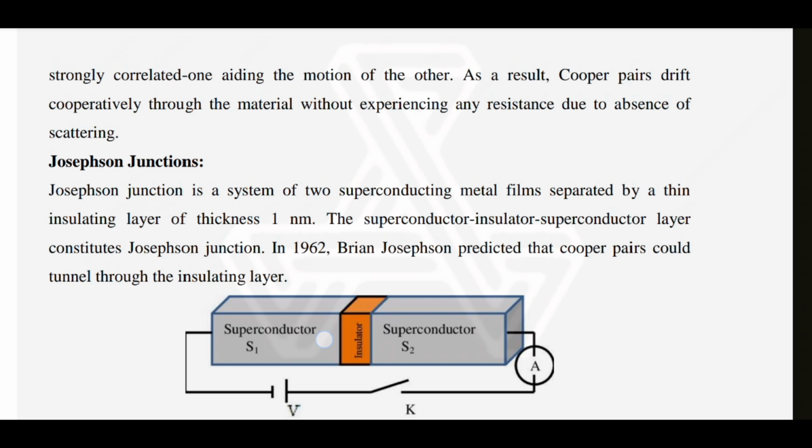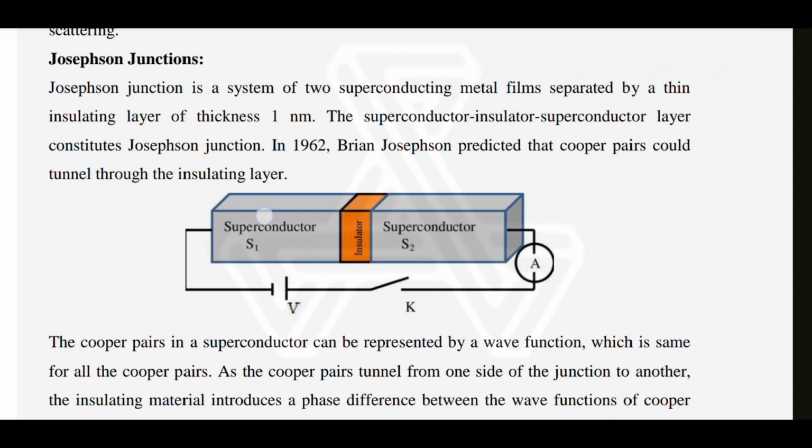Josephson junctions. A Josephson junction is a system of two superconducting metal films separated by a thin insulating layer of thickness 1 nanometer. The superconductor layers constitute the Josephson junction. In 1962, Brian Josephson predicted that Cooper pairs could tunnel through the insulating layer. Superconductor 1, insulator, superconductor 2.